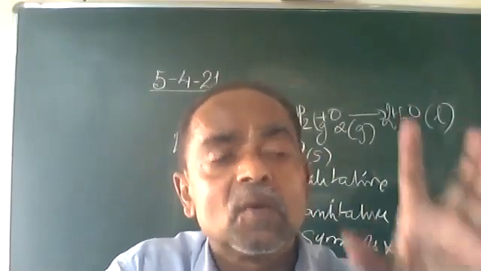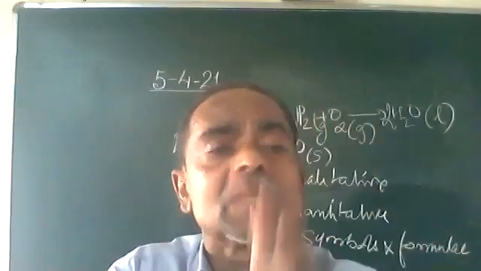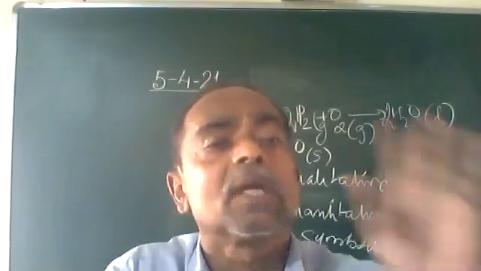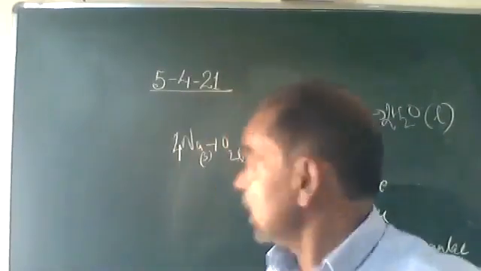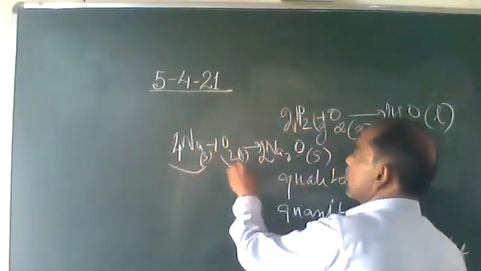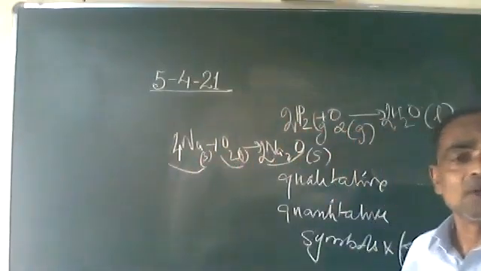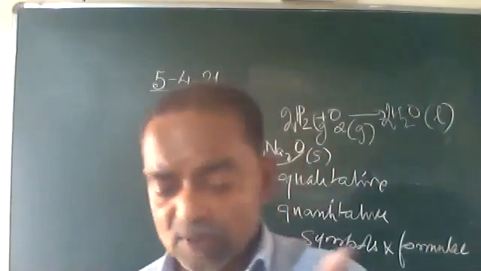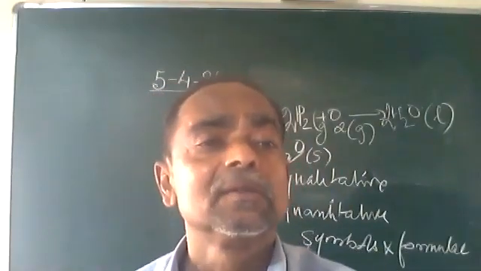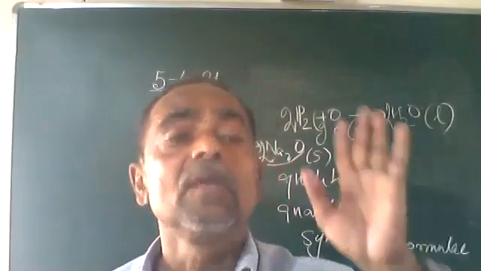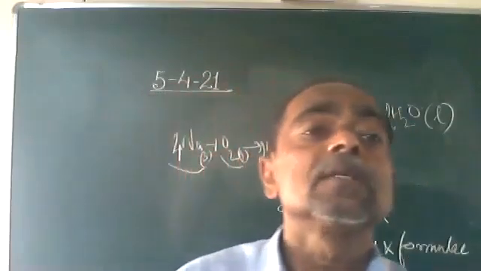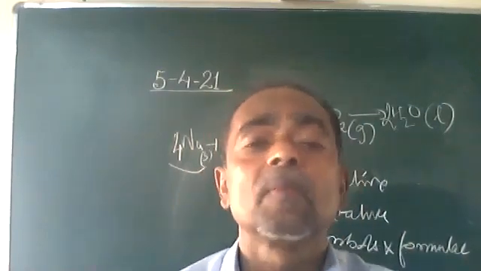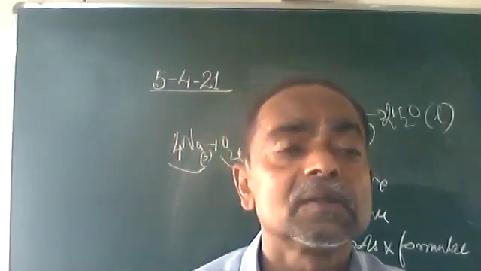Isn't it? A hydrogen molecule contains atoms, an oxygen molecule contains atoms, and when H2O is formed, a rearrangement of the atoms takes place. No new atom is going into that. Am I right? In this reaction, sodium atoms combine with oxygen atoms, and we get sodium oxide. So the reactants and products have the same types of atoms, and that is why the law of conservation of mass says matter is neither created nor destroyed. So we obey the law of conservation of mass, for which the chemical equation is balanced.